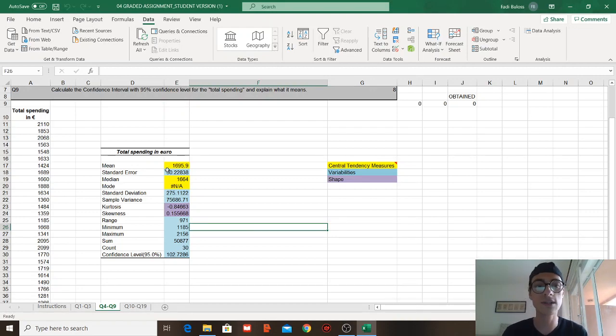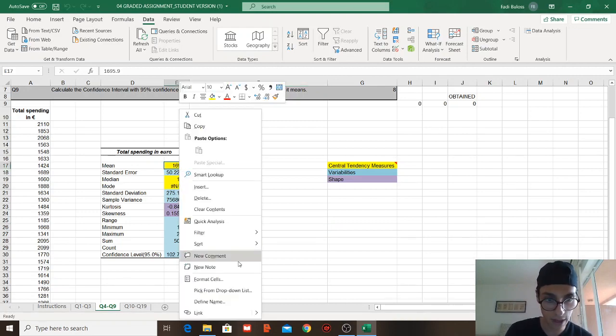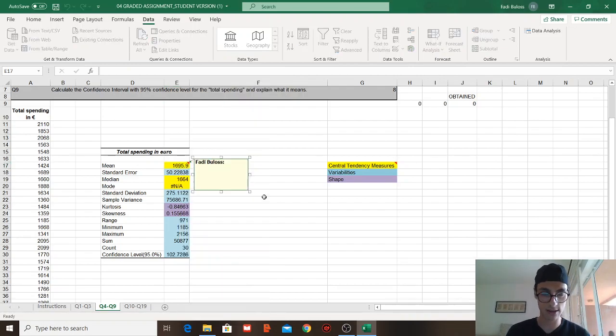Central tendency measures are measures that we take into account to study three major aspects: the mean, median, and mode. What do we mean by mean? And now I'm going to be writing notes, and that's the part you will be grading when I submit.